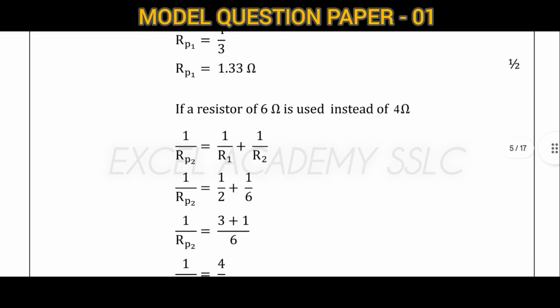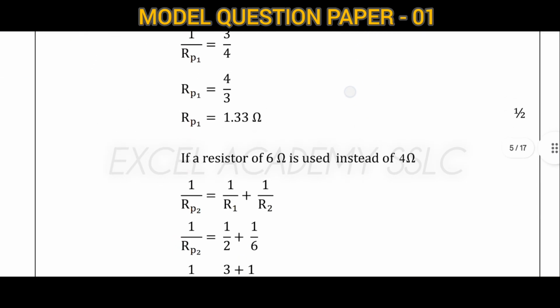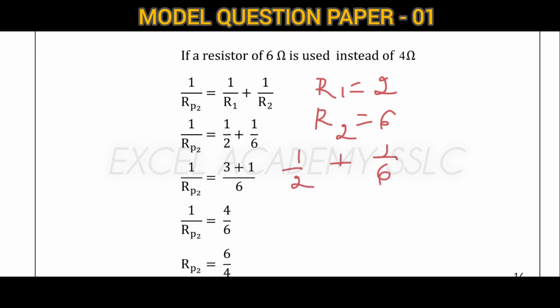If a resistor of 6 ohm is used instead of 4 ohm, we will get R1 is equal to 2, R2 is equal to 6. Therefore, 1 by 2 plus 1 by 6, that is 3 plus 1 divided by 6, 4 by 6, which can be flipped to 6 by 4.